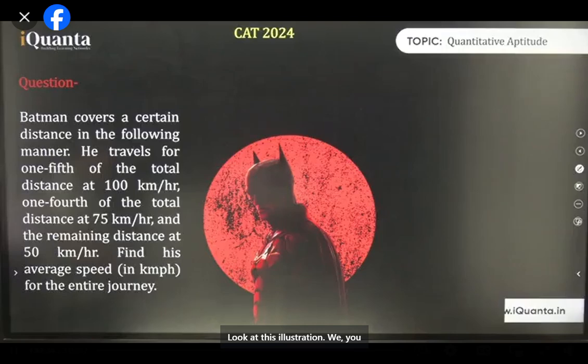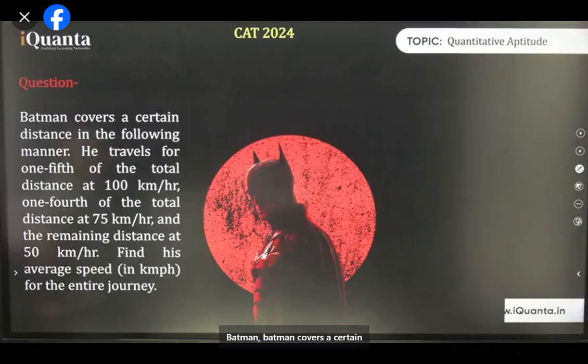Batman covers a certain distance. Look at this illustration. We actually thought a lot that what illustration of Batman should be used over here. I like this one the most because black and red and white is my favorite combination. It gives a proper dark and badass feel, isn't it? Red, black and white. Batman covers a certain distance in the Marvel fan जो बोल रहा है, अच्छा, Batman is DC. Bablu, something in the way. I love that song. Kurt Cobain. Something in the way, right? That one.